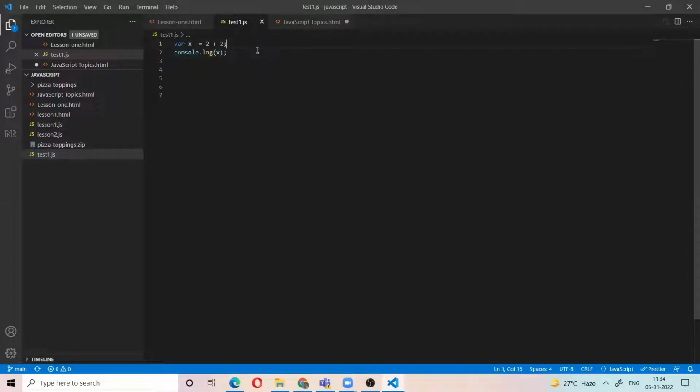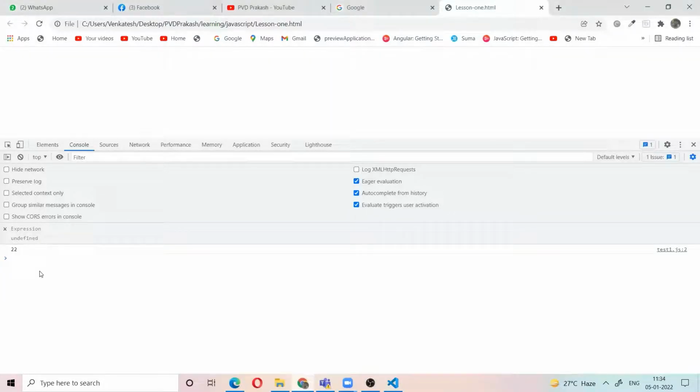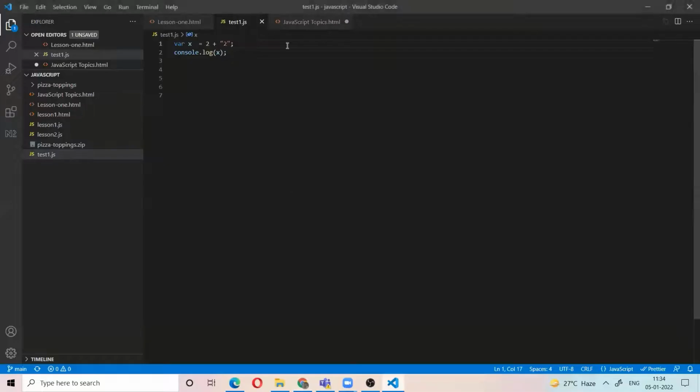Same thing, but now I'm adding a number and a string. See, the output is 22. Remember one point: only in case of plus, a string will take it as a string, even if it is a number.